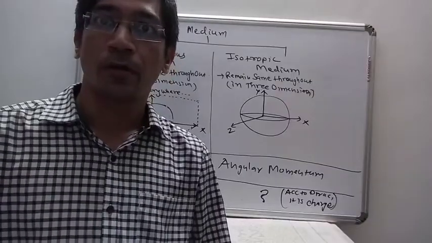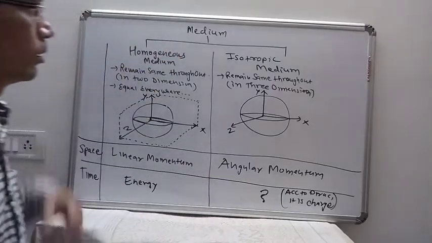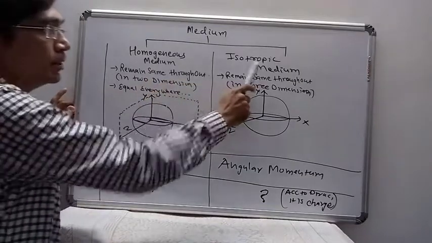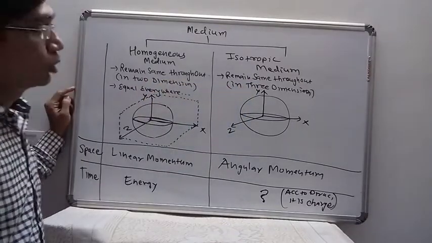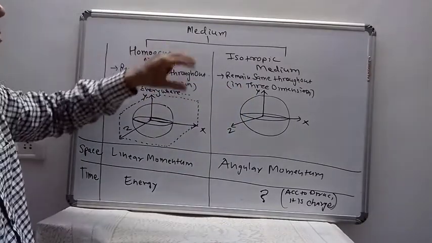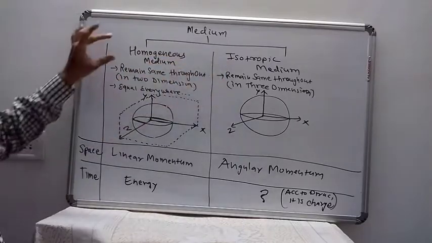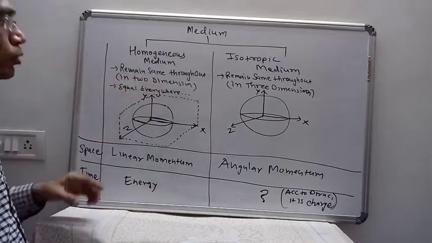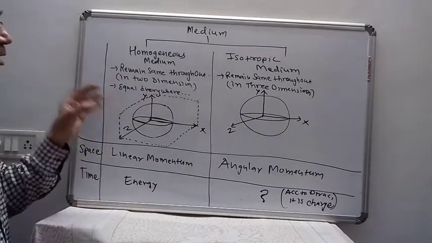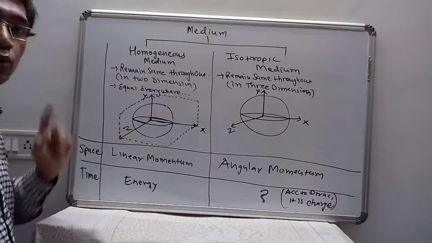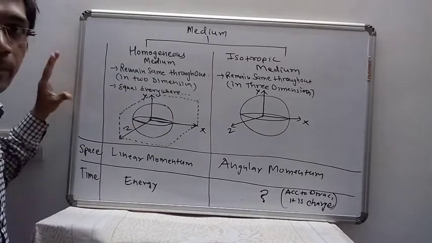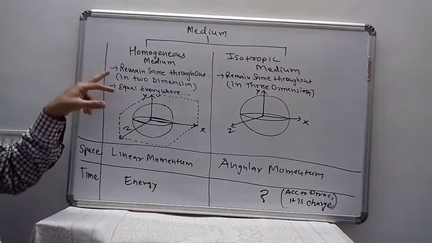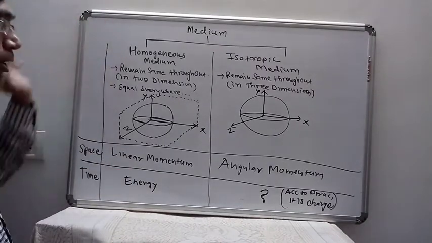Now students, today we are taking the types of medium: homogeneous medium and isotropic medium. So what is meant by homogeneous medium and isotropic medium? A homogeneous medium is a medium which remains the same throughout in two dimensions. It is equal everywhere in two dimensions. That type of medium, whether it is air or any medium, is known as a homogeneous medium.